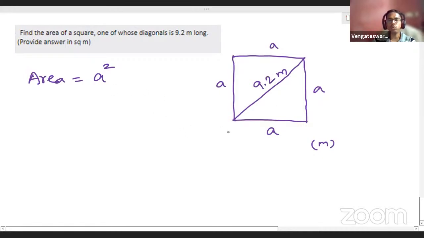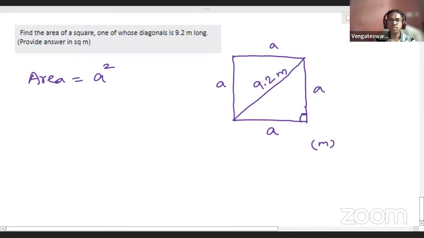But what they gave in the question? In the question they gave the diagonal. From the diagonal, how to get the answer for area? Now let's do a small trick here. Some of you might be knowing the formula. If you know the formula with diagonal, you can directly do it. If not, you can use the logic, the Pythagoras theorem.